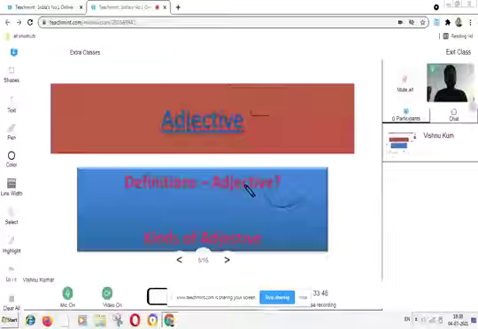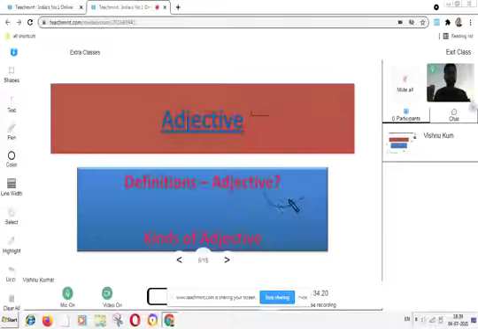So who can tell me what is an adjective? Is there anyone? Yes, Gaurav. Very good. The words which qualify a noun and pronoun are called adjectives, in any manner.